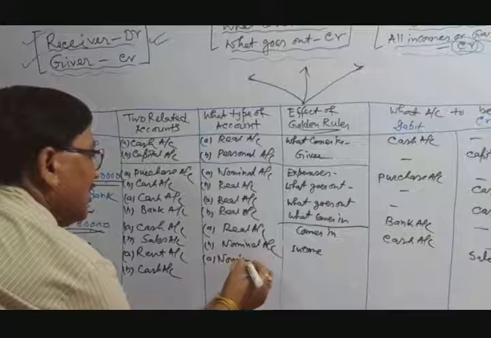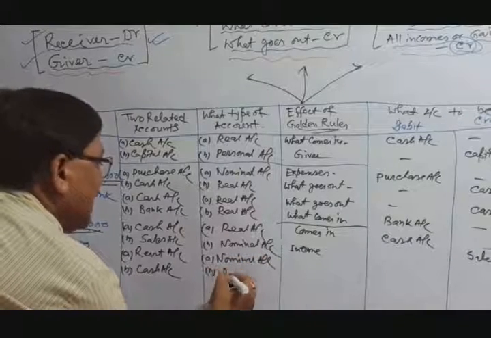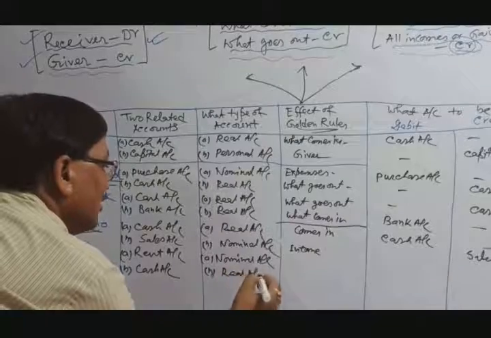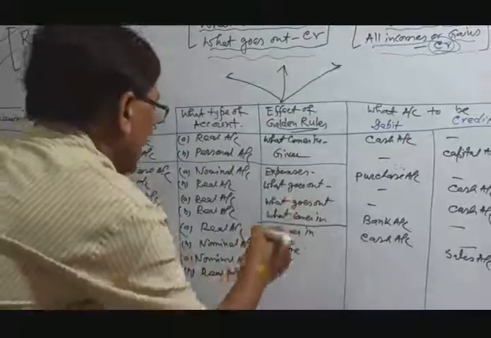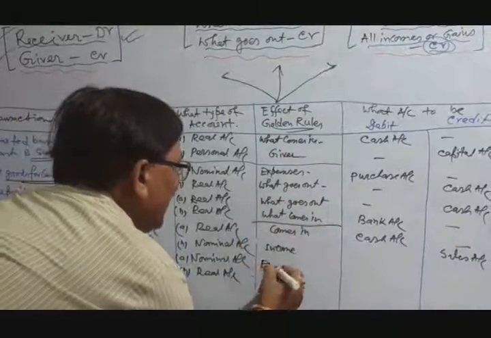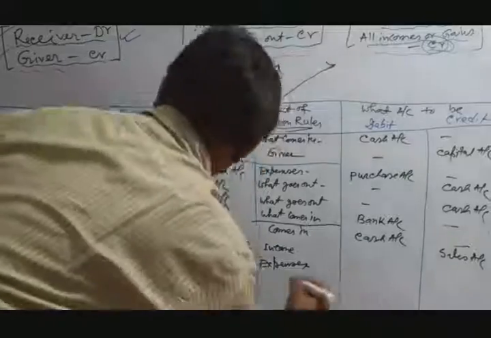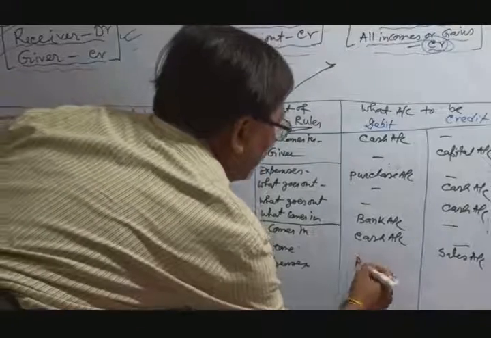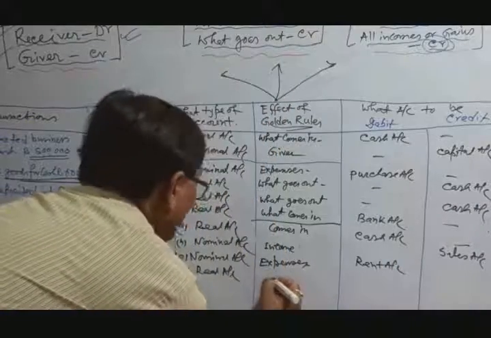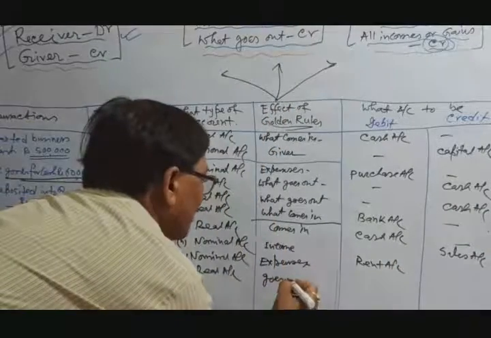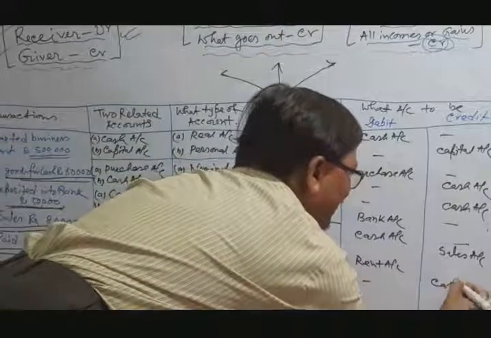Nominal account, and cash is the real account. Now you apply the golden rules. Nominal, expenses: rent account is debit. And then cash goes out, cash goes out means cash credit.